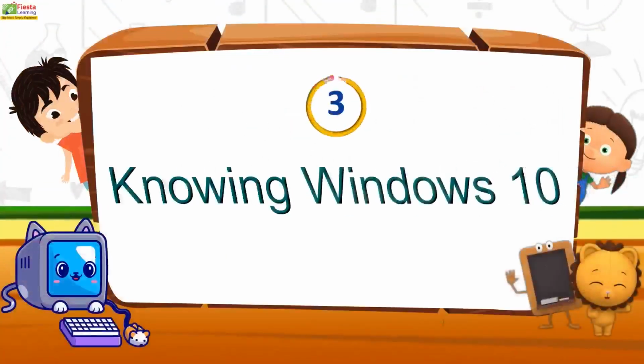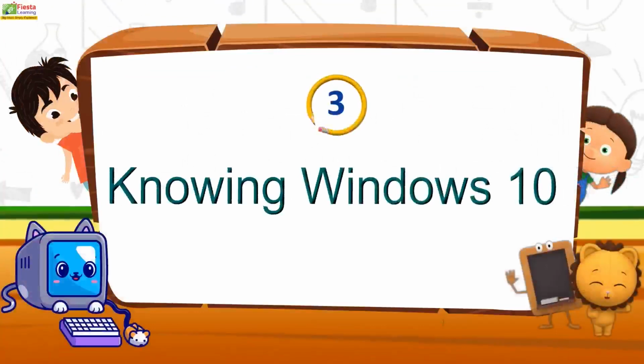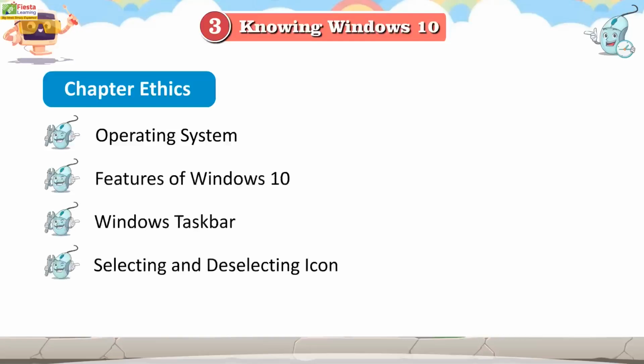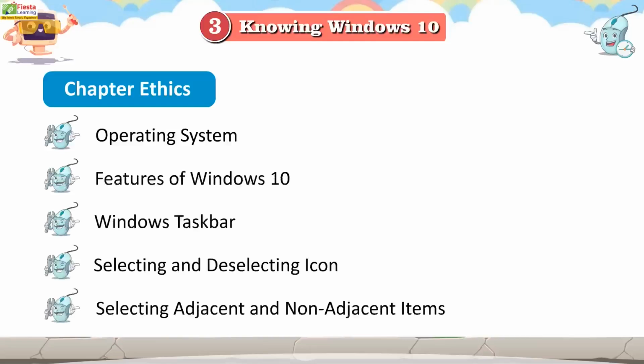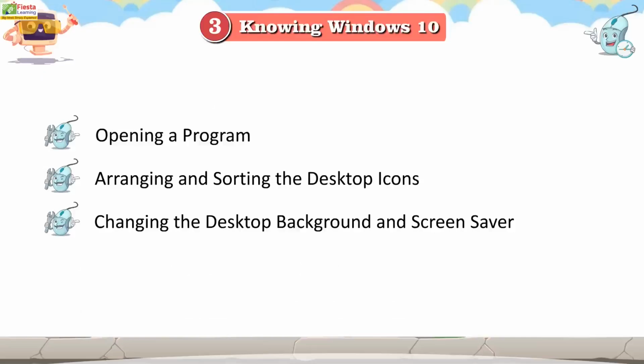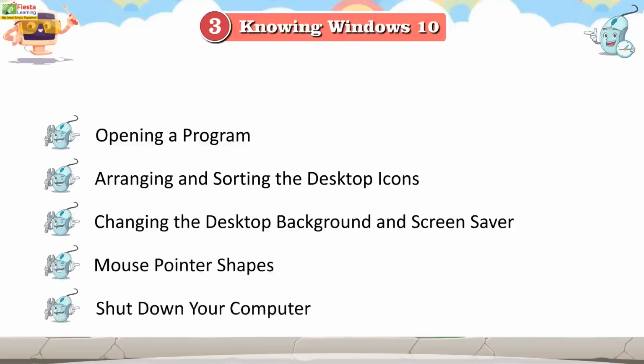Chapter 3: Knowing Windows 10. Operating System. Features of Windows 10. Windows Taskbar. Selecting and deselecting icons. Selecting adjacent and non-adjacent items. Opening a program. Arranging and sorting the desktop icons. Changing the desktop background and screensaver, mouse pointer shapes, and shutting down your computer.